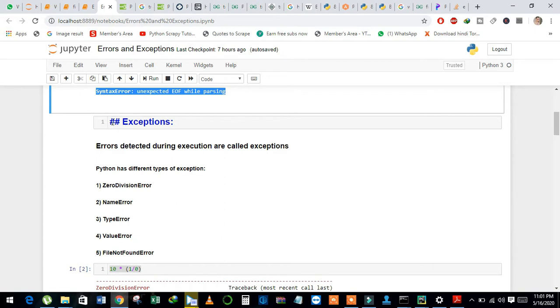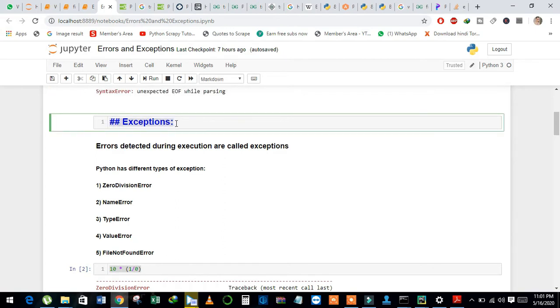And the second type of error is exception. Errors detected during execution are called exceptions. We can say that when we have a statement or set of statements that are syntactically correct, but when we execute the code we face some errors, those errors are called exceptions.